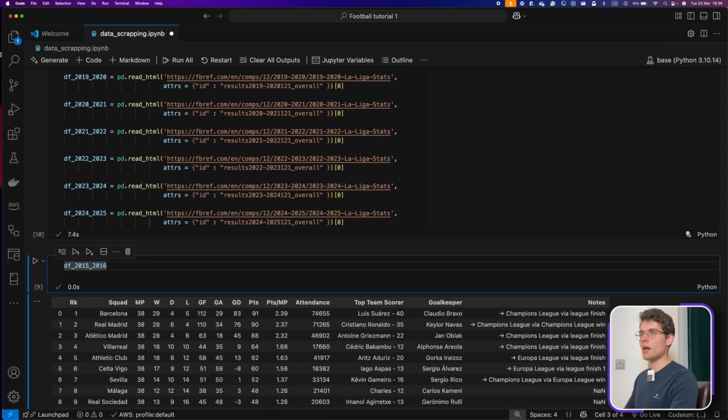What I would suggest afterwards is to save all of these data frames into CSV, because sometimes if you do too many HTML calls to the website, they might block it. They might block your IP address. And it happened to me, so I'm just giving you this tip.